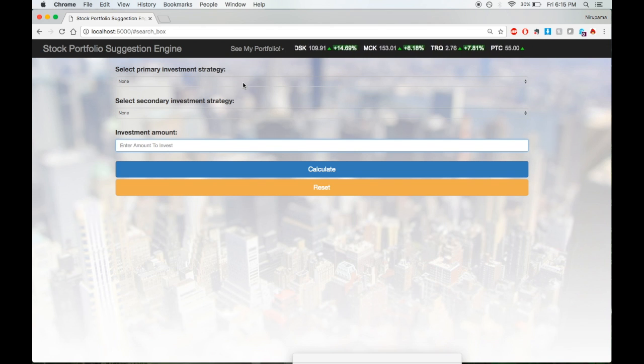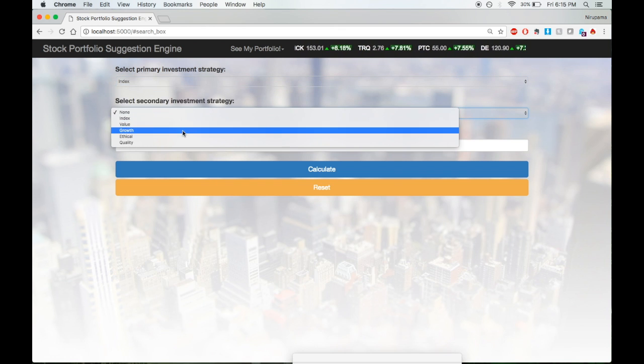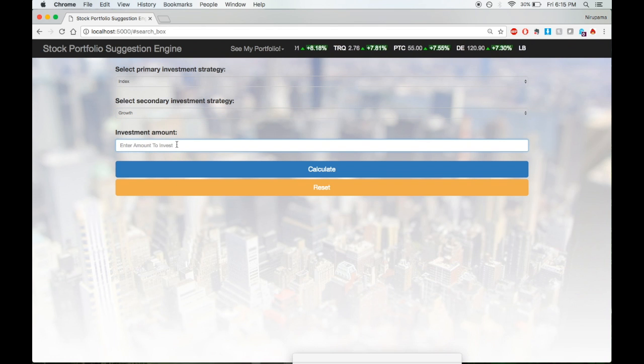The third test case tests with both strategies. So I'm going to select one here, then another over here, a valid investment amount, and hit calculate.